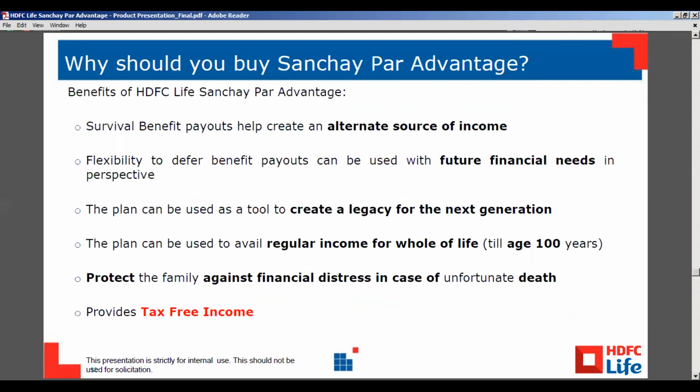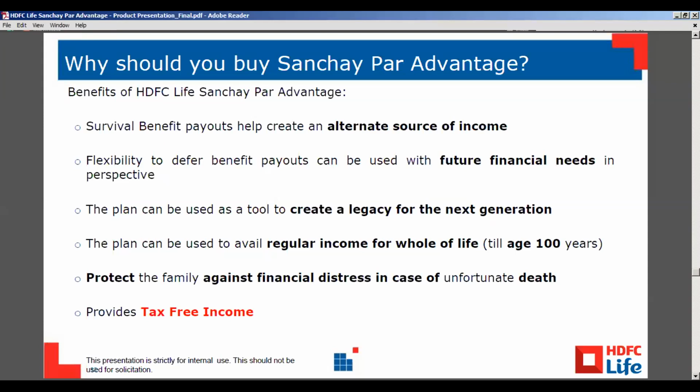Yes. So team, what this slide shows you is how you can pitch the advantage depending on the customer's needs. There might be people who are looking for an alternate source of income. They have cash in hand which they can invest right now, and at a later stage they can have an alternate source of income for themselves. Or they have some future financial needs, like a child's education, for which they can start saving right now, and the bonuses they get after accrual would be able to fund their future.